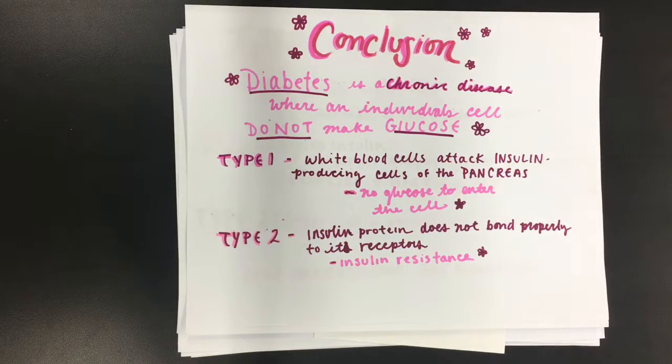Diabetes mellitus is a chronic disease where an individual's cells do not take up glucose. In type 1, white blood cells attack the insulin-producing cells of the pancreas, causing no glucose to enter the bloodstream. While in type 2, the insulin protein does not bond properly to its receptors in a condition called insulin resistance. Some people are genetically predisposed to diabetes, but it may only be expressed after the individual is exposed to an